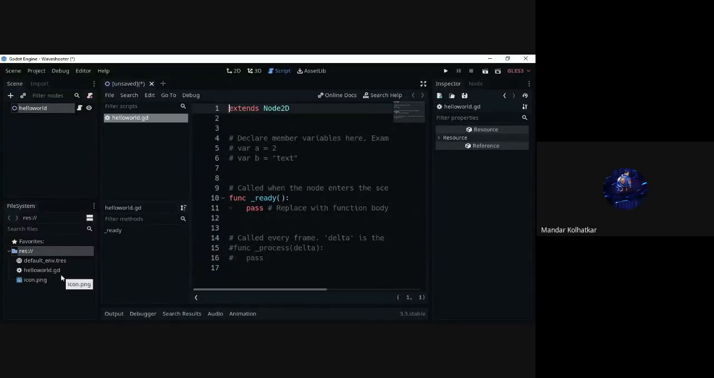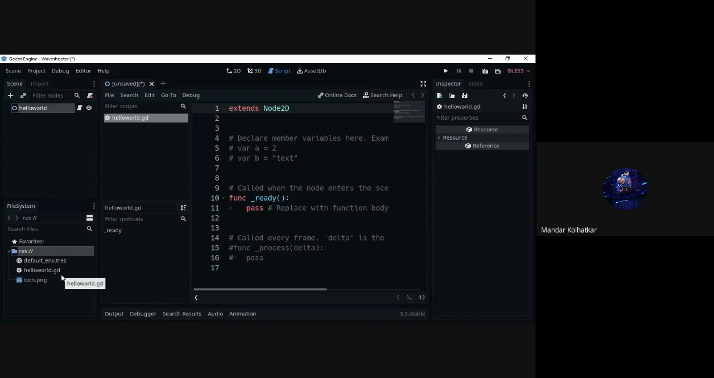Sir, in your node you have written hello world without any space. But in mine I have given a space. Does that matter? Can I give a space between hello and world?